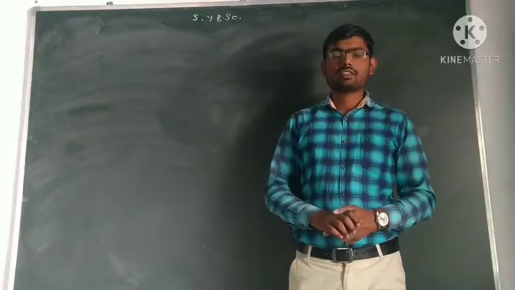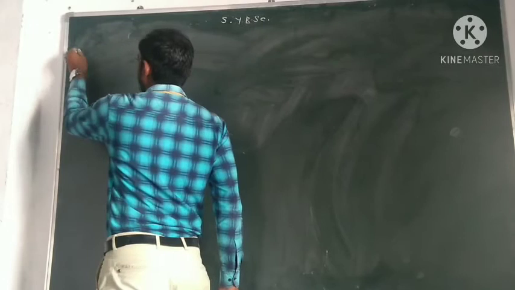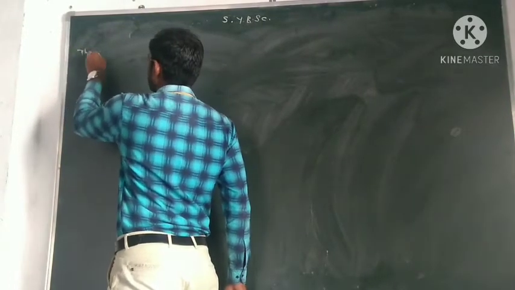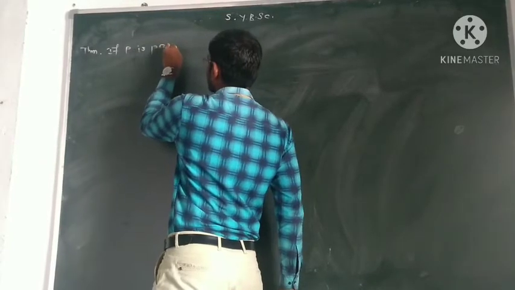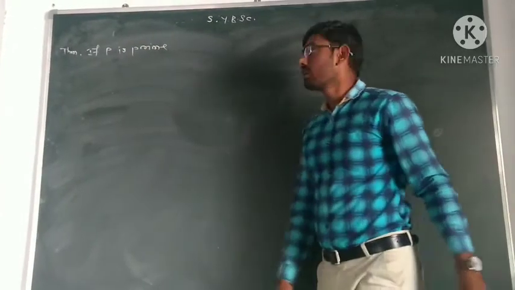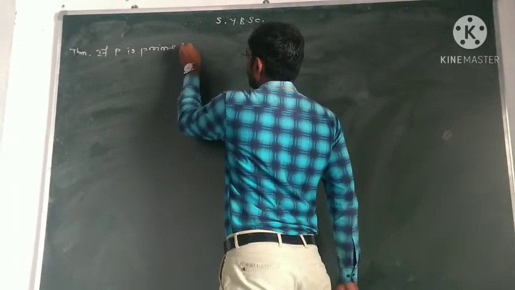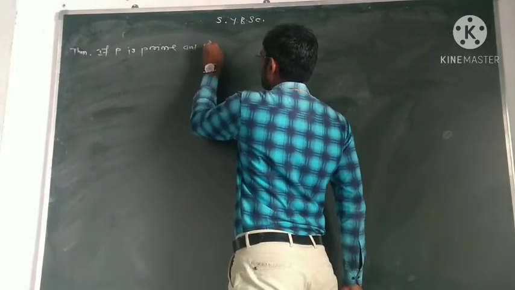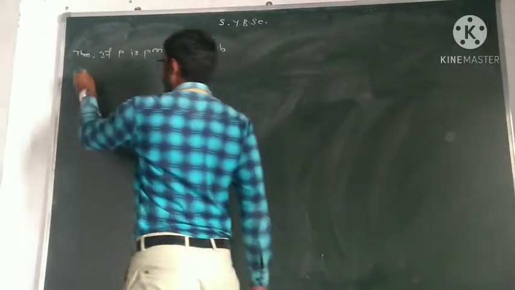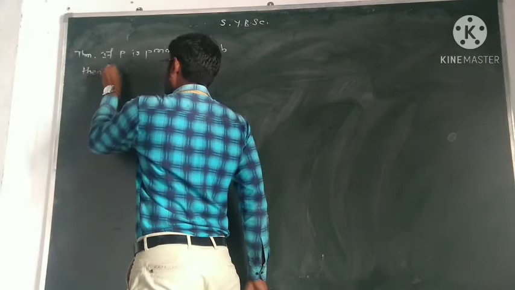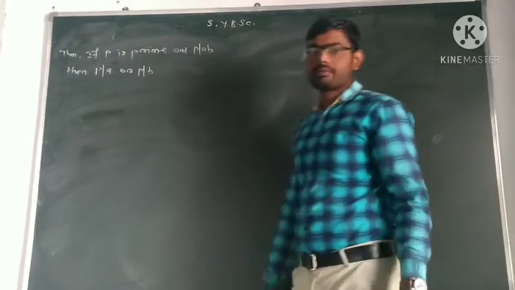Next theorem about prime numbers: if p is prime and p divides ab, then p divides a or p divides b.